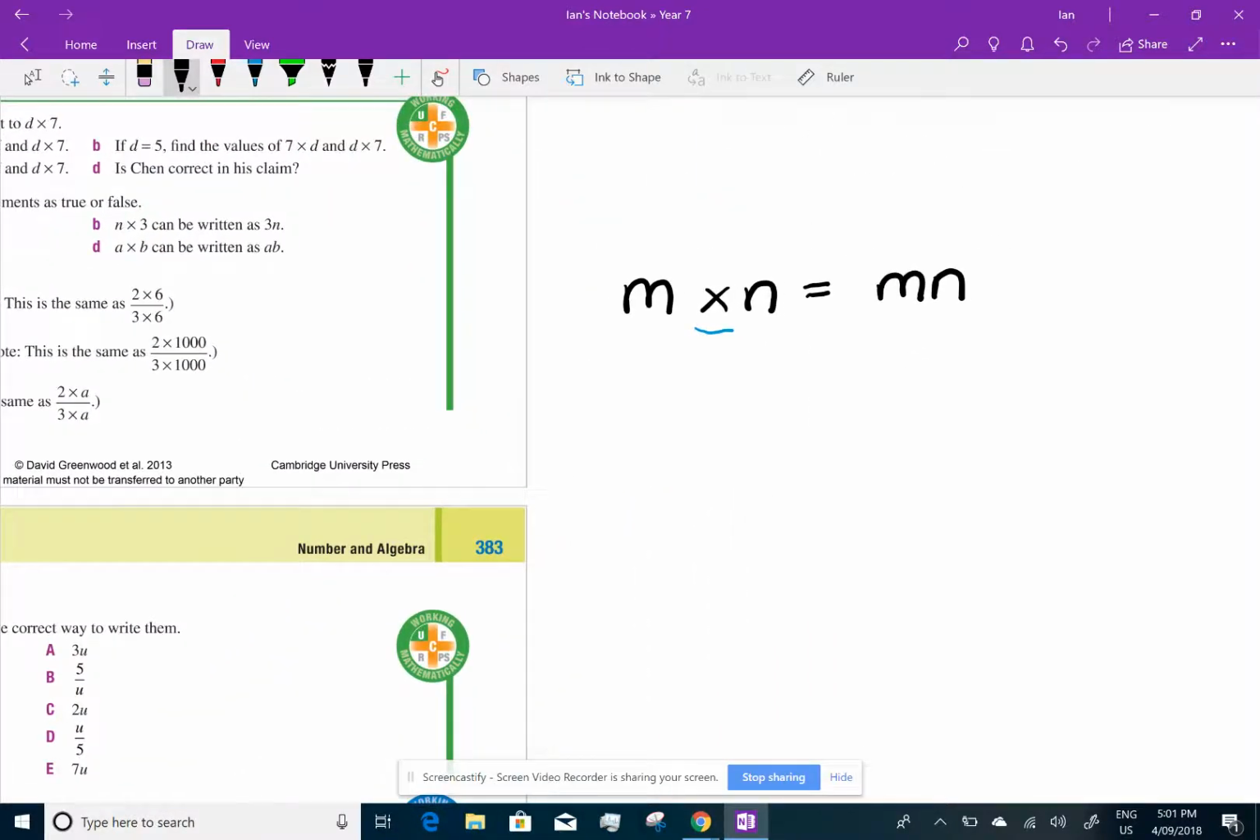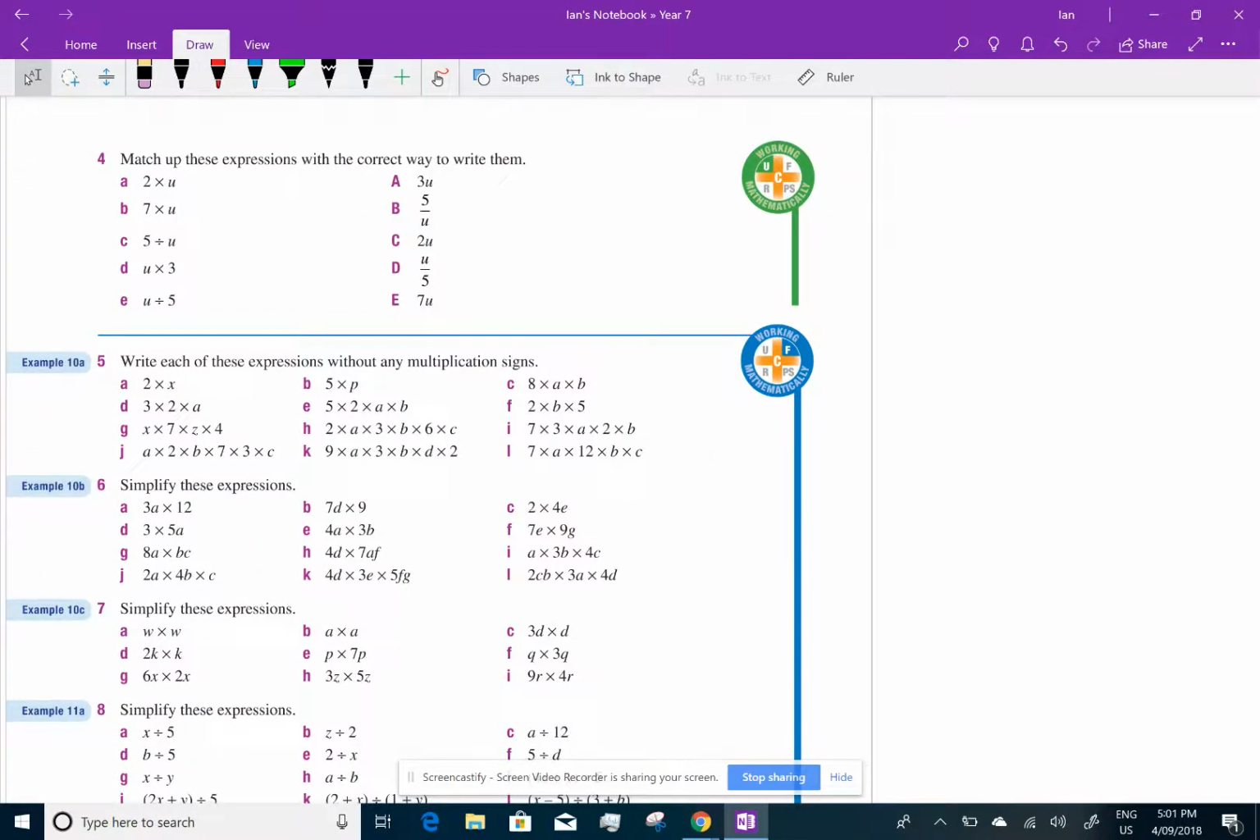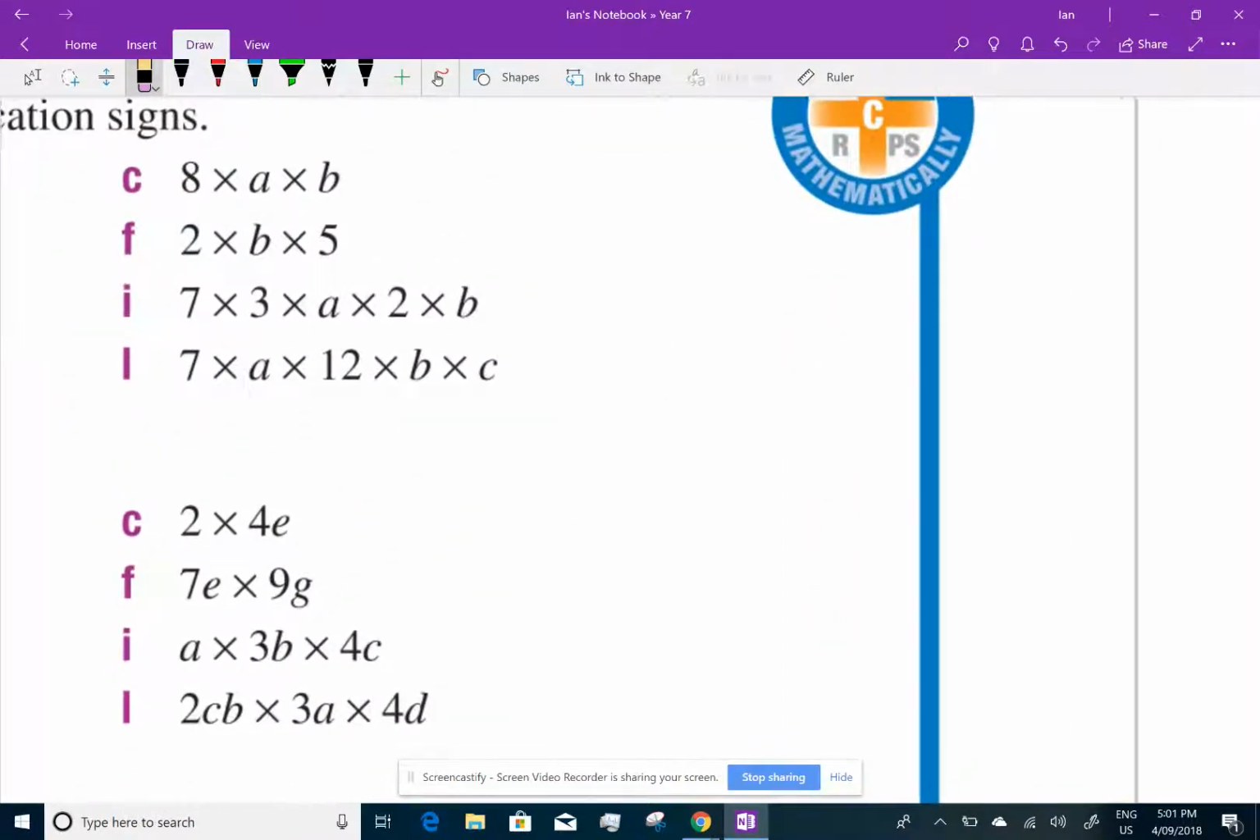And the same is if we have a number. So if we have 3 times b, we don't need the multiplication sign. We can write 3b. So if we look here at question 5, what I'm going to do is just do, again, the last column. So here we go, and I'll do them right beside it.